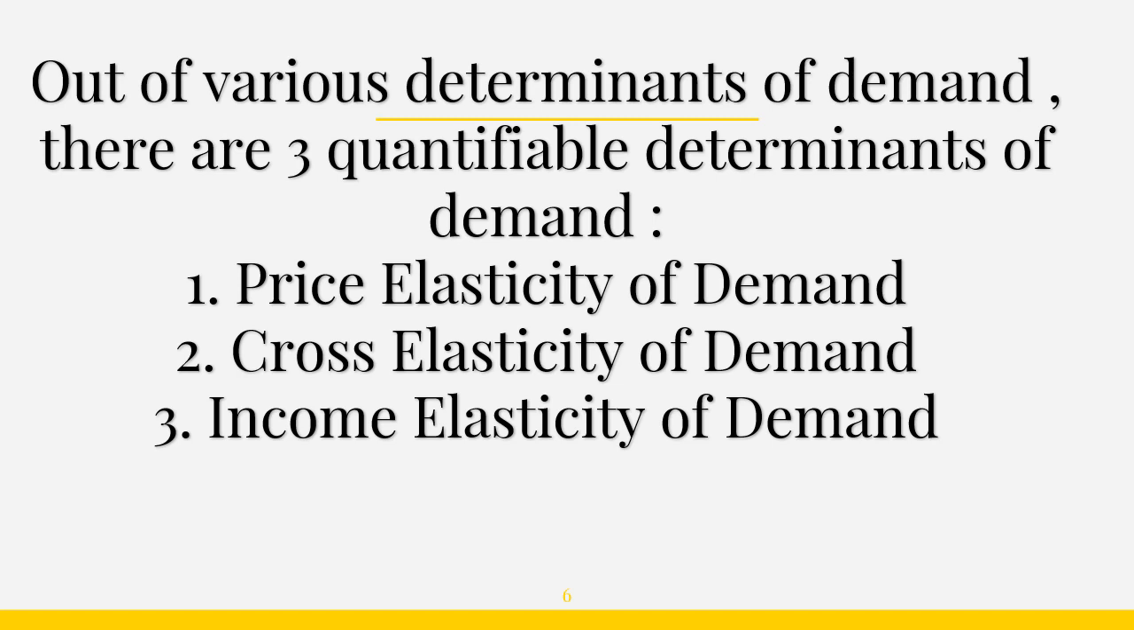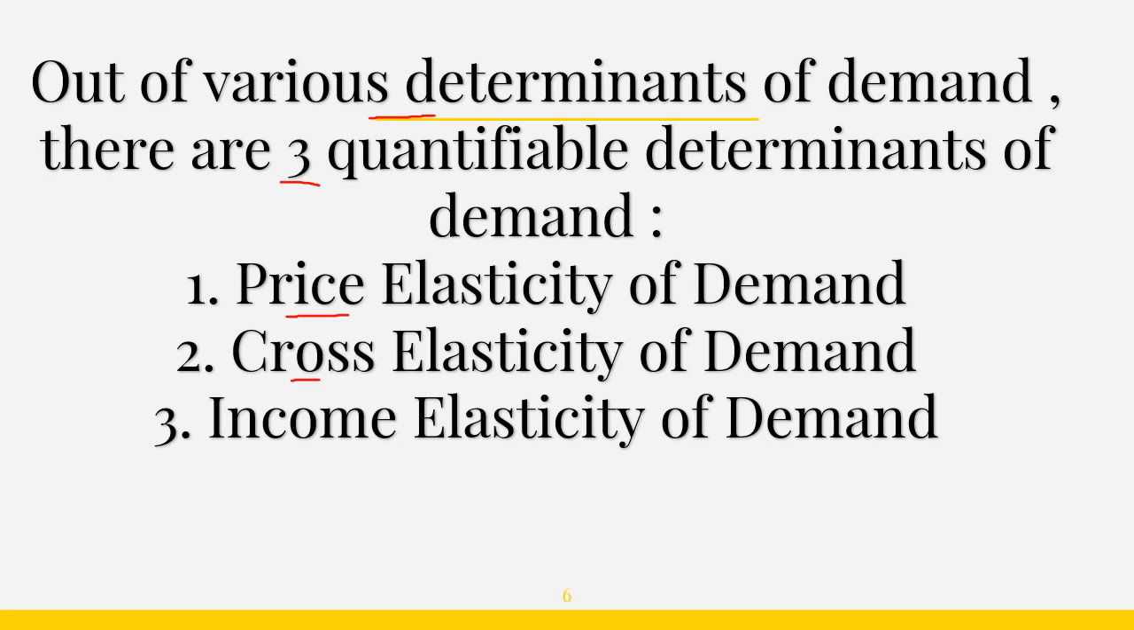Now, out of various determinants of demand, okay, we read in the last chapter that there are many determinants of demand that affect the demands. There are three quantifiable determinants of demand, that is price elasticity, cross elasticity and income elasticity of demand. Now, what does price elasticity of demand refer to? It refers to percentage change in demand of a commodity with respect to percentage change in price of the given commodity. Okay, percentage change in demand with respect to percentage change in price.